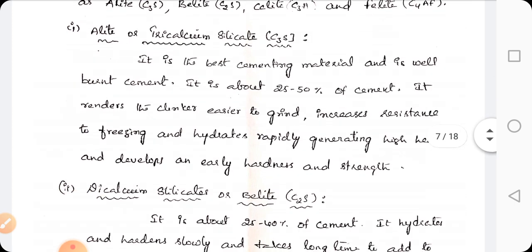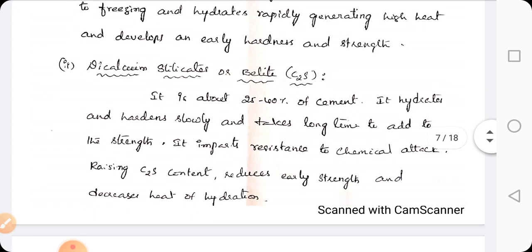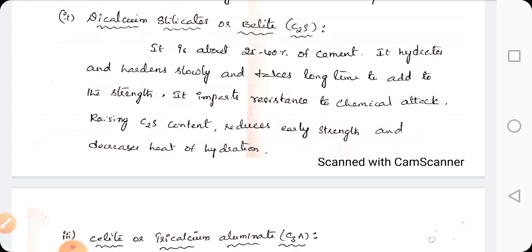So first coming to the alite, it is the best cementing material and is well burnt cement. It is about 25 to 50% of cement, that means it contains 25 to 50% of cement. It is easier to grind, increases the resistance to freezing and hydrates rapidly, generating high heat and develops an early hardness and strength. So it consists of 25 to 50% of cement and it possesses early hardness and strength to the cement.